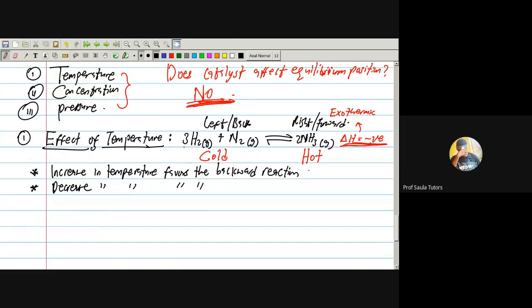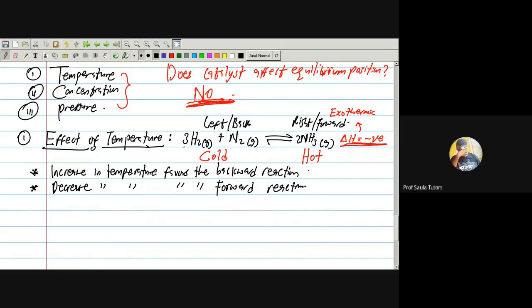So it means that if I have two food on my table, one is cold, one is hot, I can eat the cold one. If I'm to cool the temperature of any of them, I'll go and cool the temperature of the hot one. Therefore, what will I say? Decrease in temperature favors that side that is hot. That's favor the what? The forward reaction. Favors the forward reaction. Everybody, that is it. It is very simple. As simple as that.